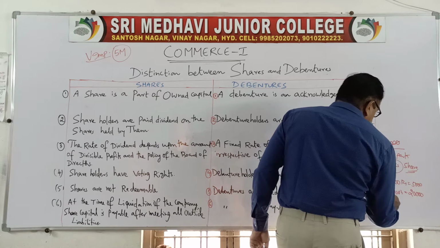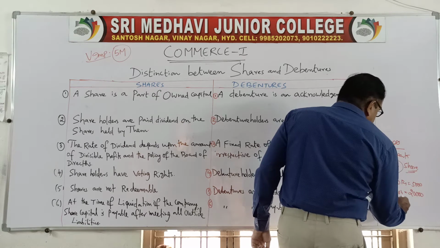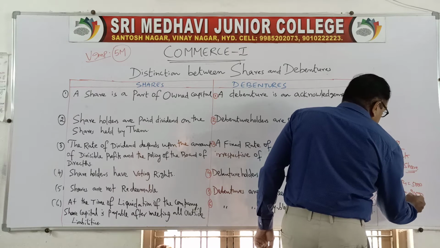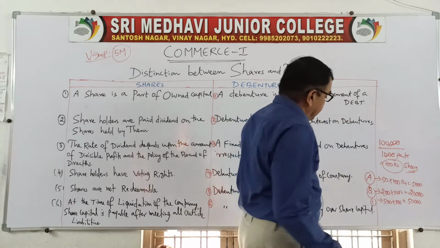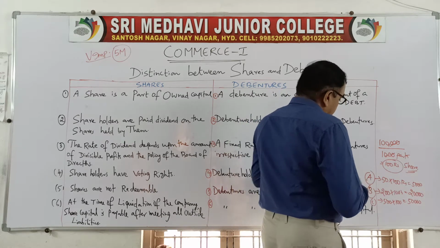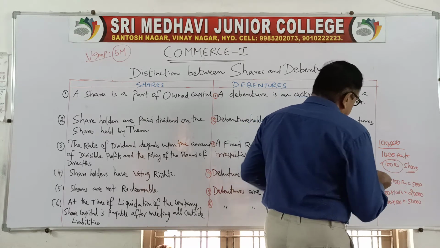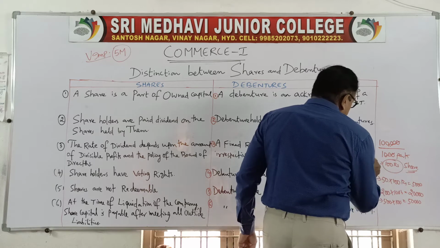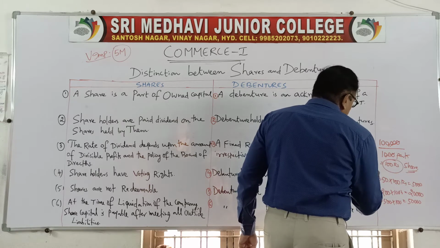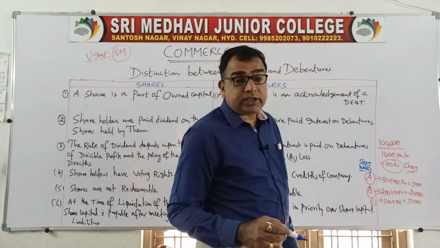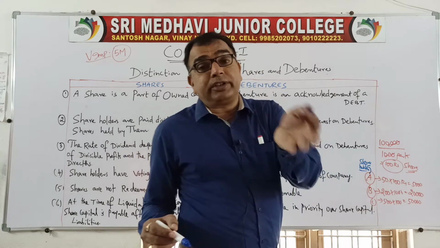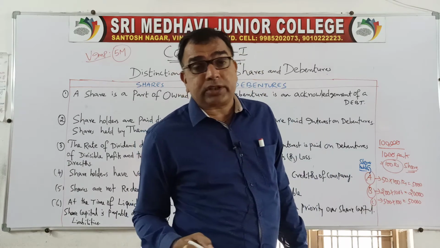Mr. C may purchase 500 shares of 100 rupees, giving 50,000 rupees. Like this, A, B, C are called shareholders. The people who have purchased shares are called shareholders. The people who have purchased debentures are called debenture holders.